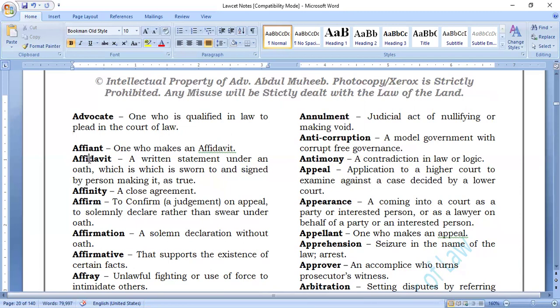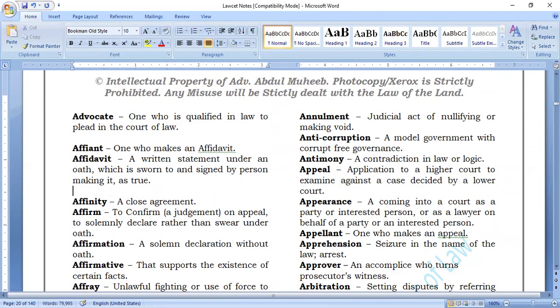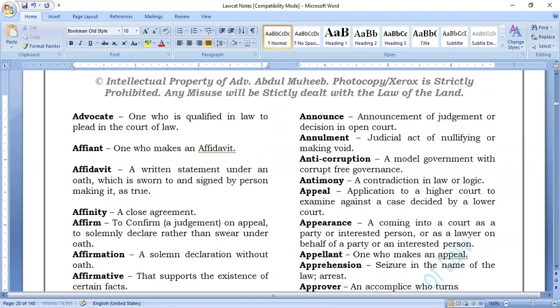Next, affidavit. What is an affidavit? A written statement under an oath, which is sworn to and signed by the person making it as true. It's called an affidavit.